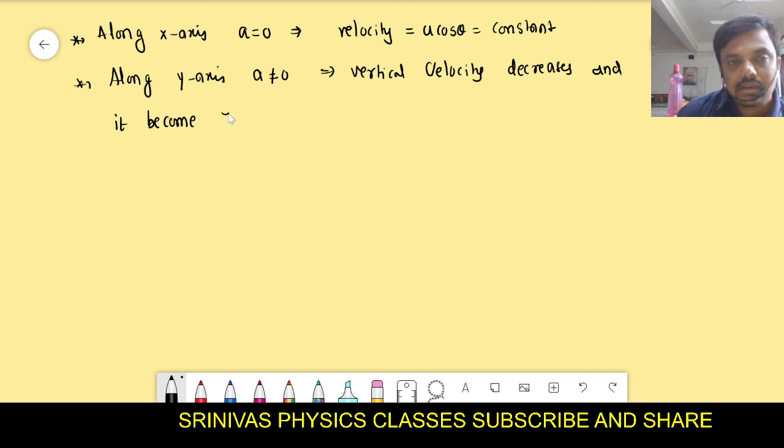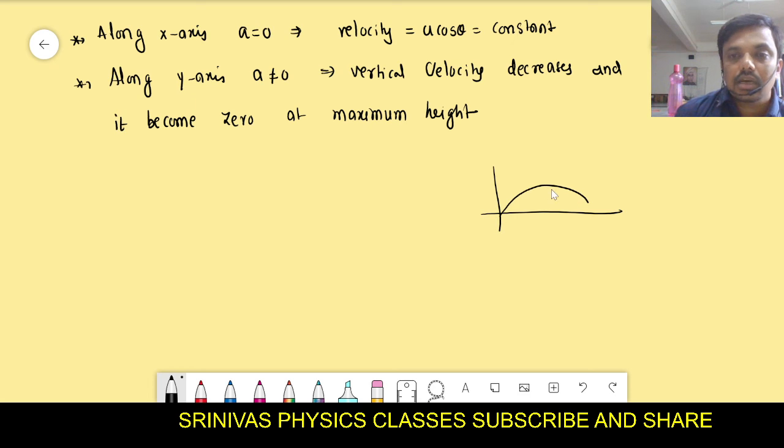Is it correct? Zero at maximum height. Why does it become zero at maximum height? Yes, it will never go upward again from maximum height. From this location it will come down only. That means here the velocity which is useful to move upward will become zero.